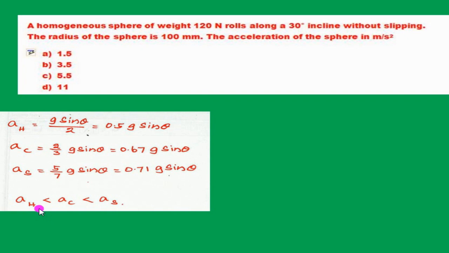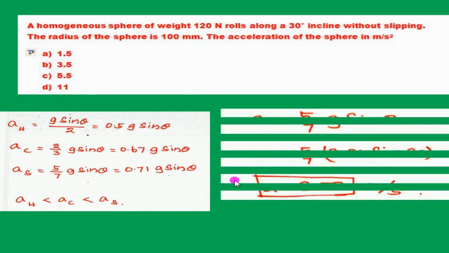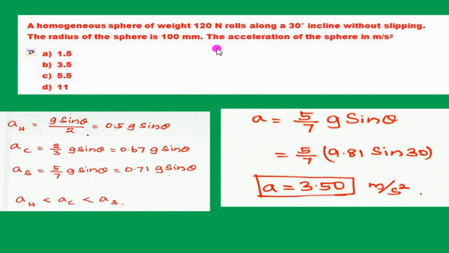The acceleration of the hoop is always less than the cylinder, and the acceleration of the cylinder is less than the acceleration of the sphere, because the moment of inertia of the hoop is more than the cylinder, and the moment of inertia of the cylinder is more than that of the sphere. Now using this standard result, we can calculate the acceleration of the sphere.